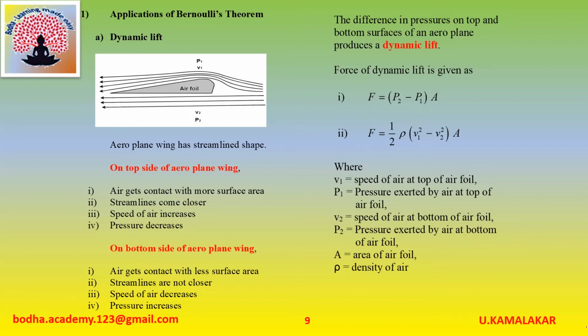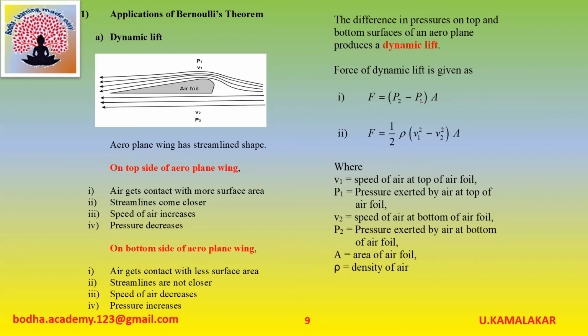Hence, streamlines are not closer. Therefore, speed of air decreases and pressure increases. Thus, on the bottom side of the aeroplane wing, pressure is more than pressure on the top side. The difference in pressures on top and bottom surfaces of an aeroplane produces a dynamic lift.